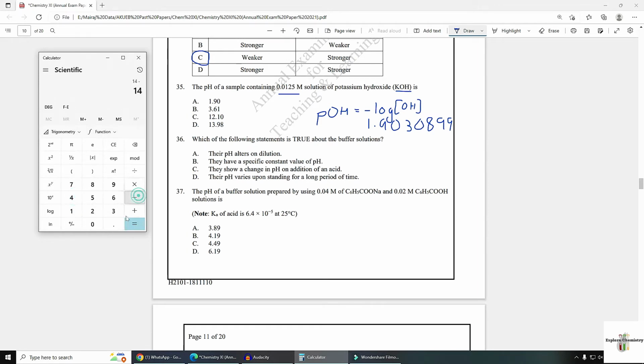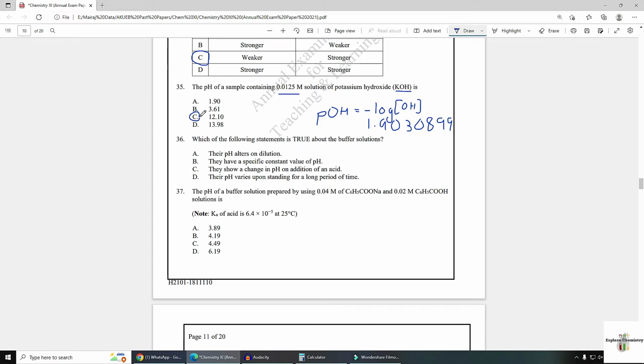So 14 minus 1.9030899 gives 12.1 or 12.09. So option C is the correct answer. So try to take the complete value. If you are using a scientific calculator, there will be an answer key. You can press that key simply to get the answer. So option C is the answer.